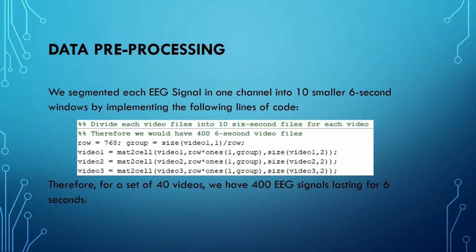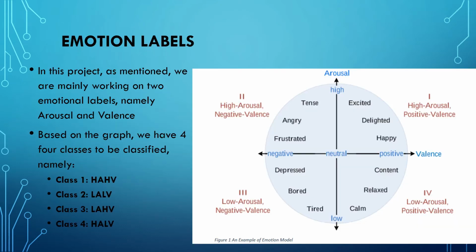During the feature extraction, we have taken the mean value of one column to minimize the values for our classification. Then we have segmented the signal into 10 files of 6 seconds for one particular video using the mat2cell MATLAB command. At the end, we had about 400 EEG signals lasting 6 seconds. Based on this particular graph, we have 4 classes of classification, but in this project, we are focusing only on 2 emotional labels called arousal and valence.